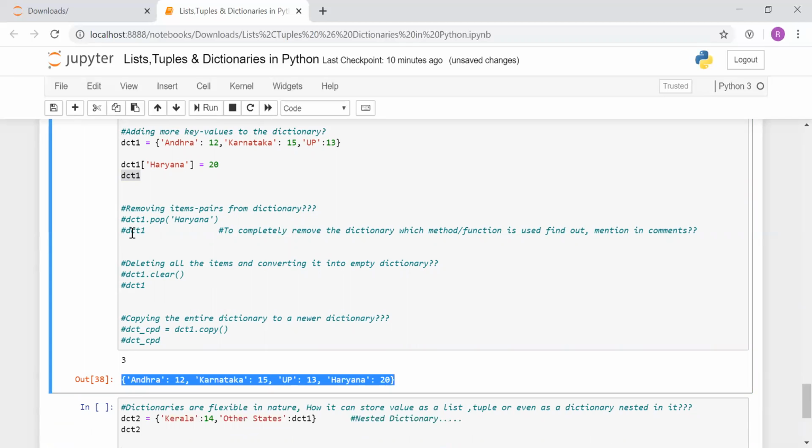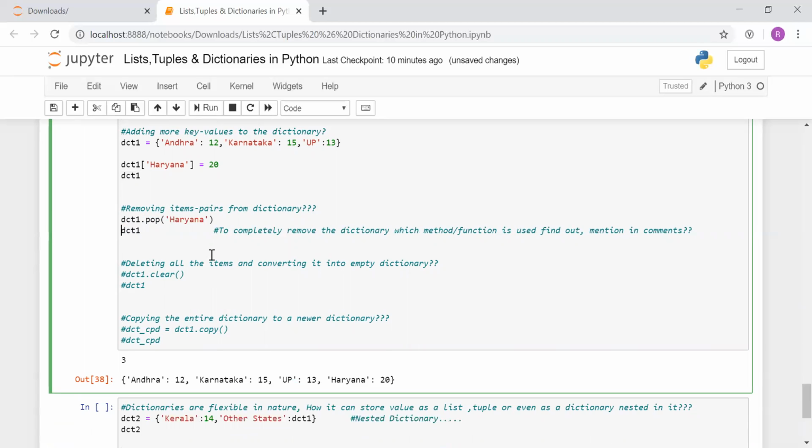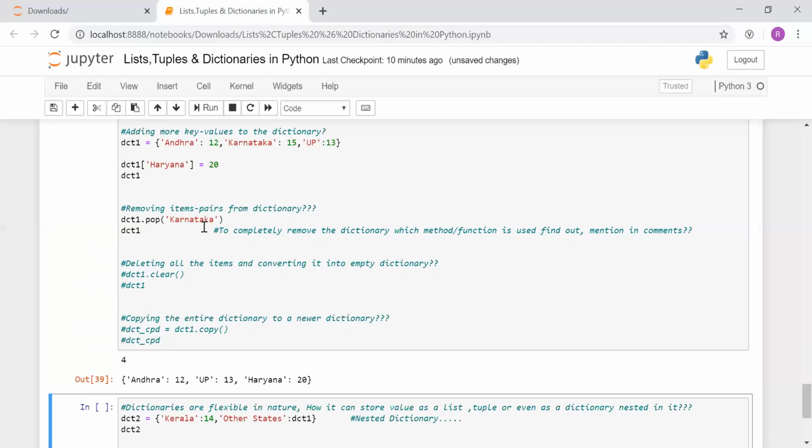Okay, so our next functionality I will be showing you is how to remove key value pairs from a dictionary. So what you can do, if you need to remove the last value, or you can remove Karnataka, suppose. So you need to particularly mention over here the key, and you just need to do a shift enter, and it will pop out that key value pair.